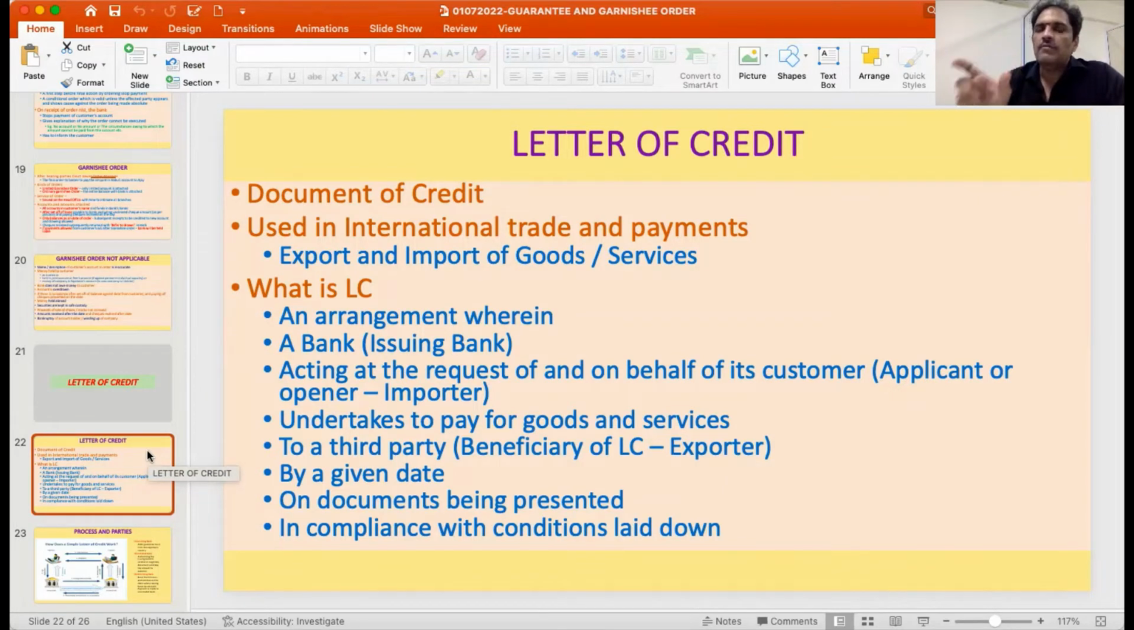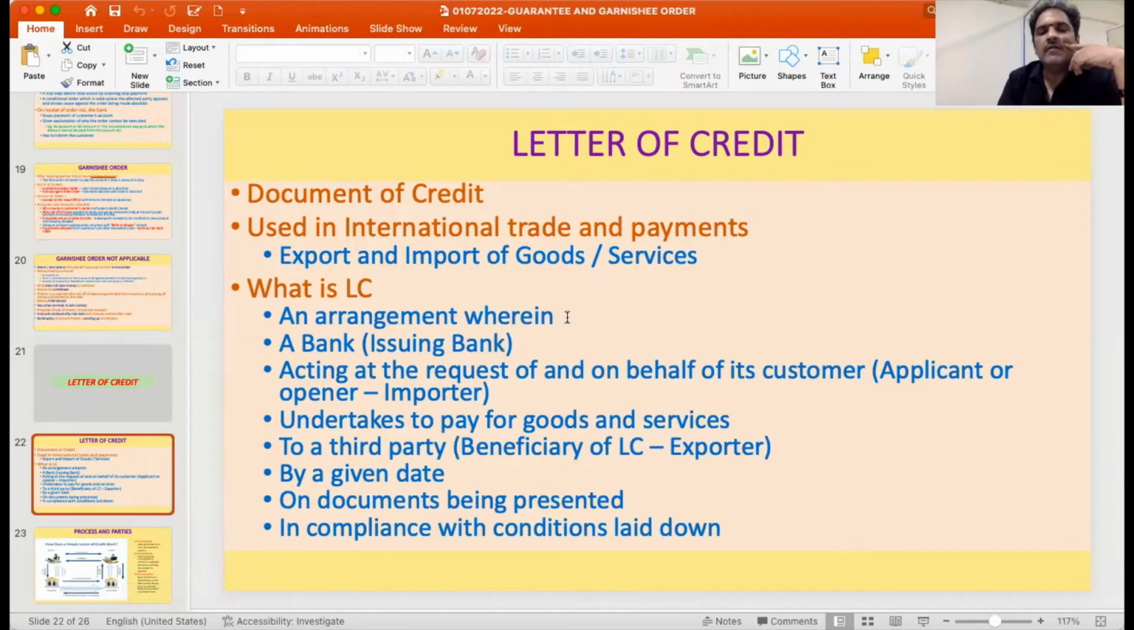And this document of credit, which is the letter of credit, enables the smooth operation of the transaction, and the intermediation done by the bank ensures payment to the exporter and receipt of documents by the importer. So it's very, very important as far as international trade and payments are concerned. Then what is a letter of credit? While seeing the definition itself, we'll understand what the various parties are. I will also talk to you about the process.